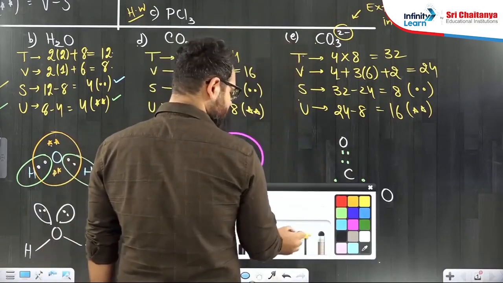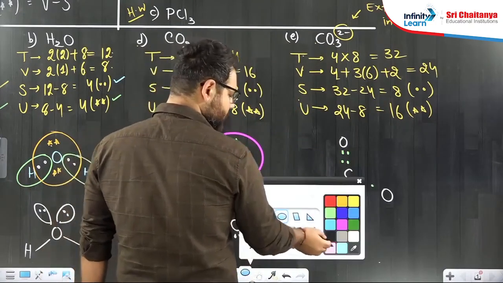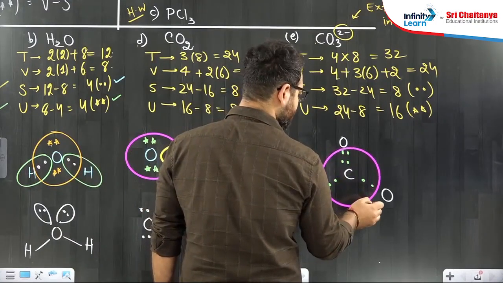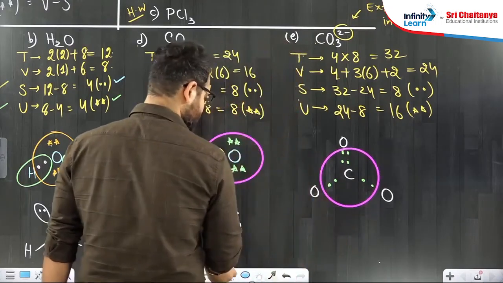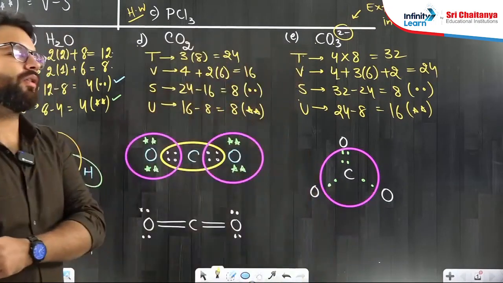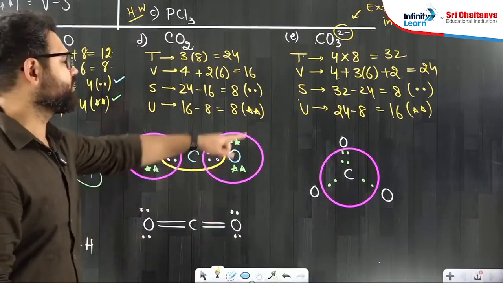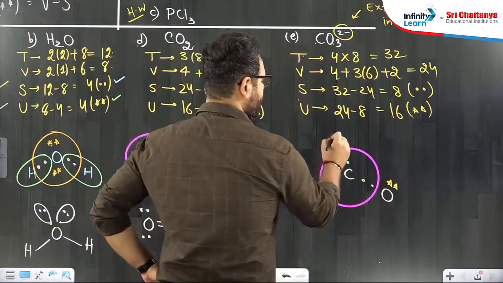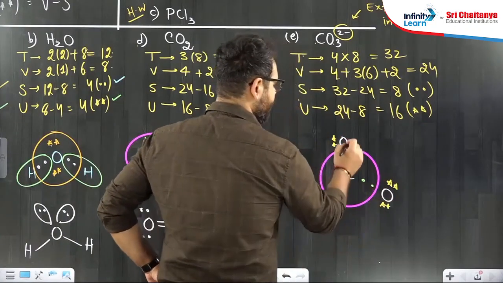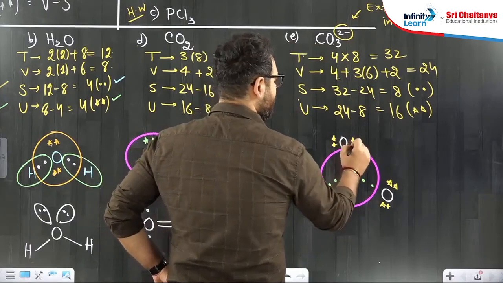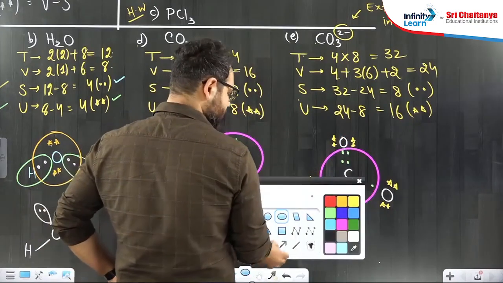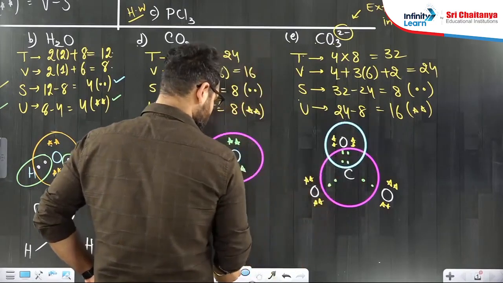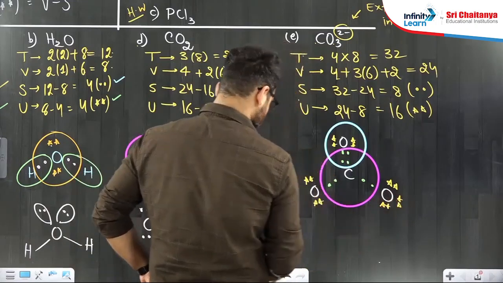Carbon says I am happy. I don't need any more electrons because I have completed my octet. So I'll just keep the carbon in the circle. Carbon does not require any stars. Then oxygen. For oxygen only we have to put the unshared electrons. 16 are there. I'll start by giving a pair. 1, 2, 3, 4, 5, 6, 7, 8, 9, 10, 11, 12. This oxygen says I don't require anything else because my octet is also done. 12 I have given till now. 13, 14. This oxygen says I am also done.